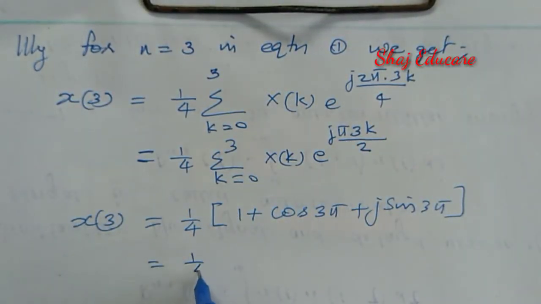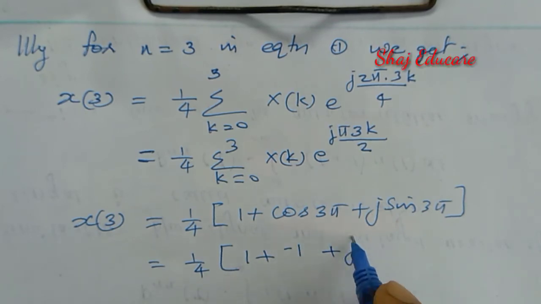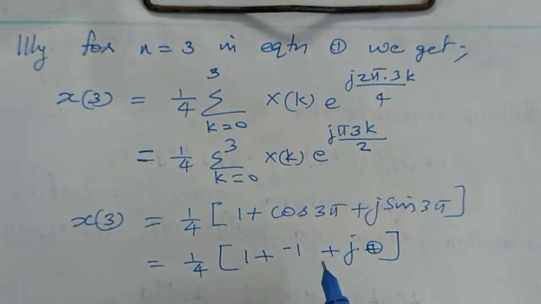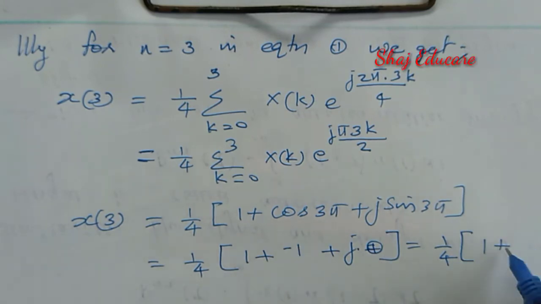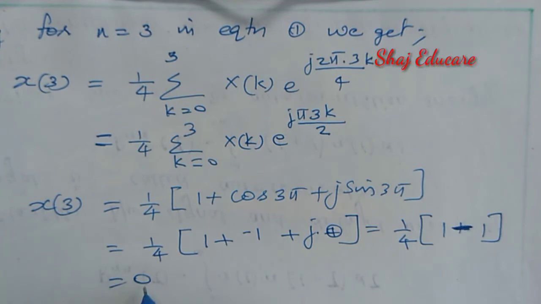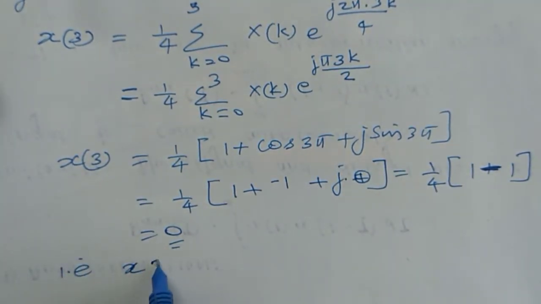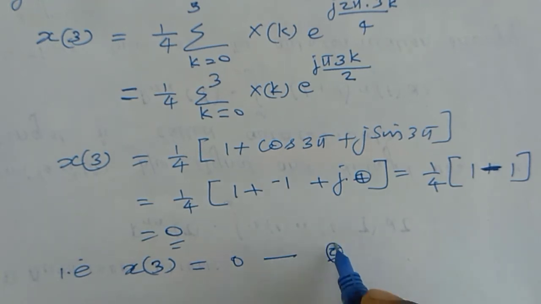Solving, I'm getting this as 1 plus cos 3 pi. The value of cos 3 pi is equal to minus 1, plus j, the value of sine 3 pi is equal to 0, into 0. So I'm getting 1 plus minus 1, which becomes 0. So the result is, of course, equal to 0. That is what we obtained: x of 3 is equal to 0, and let us mark it as equation number 5.